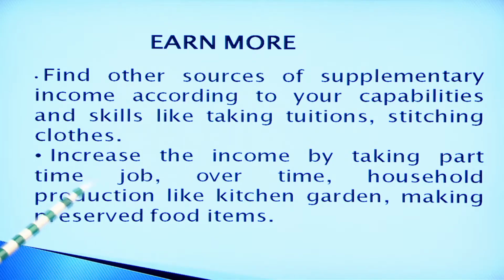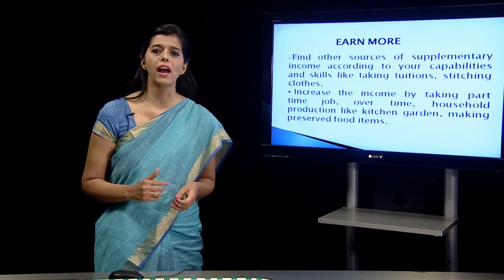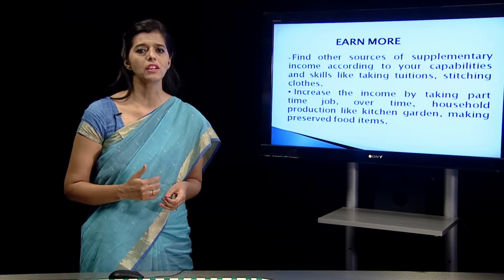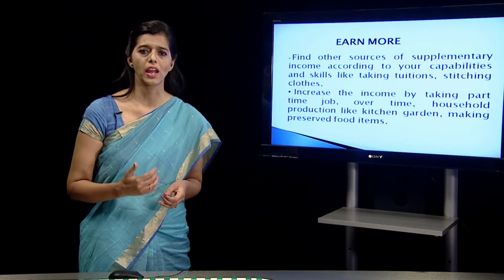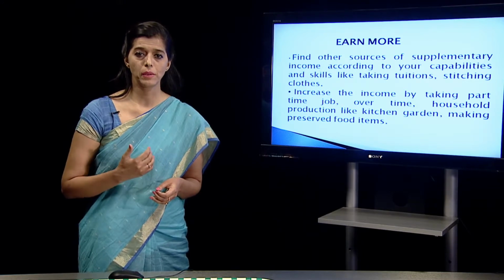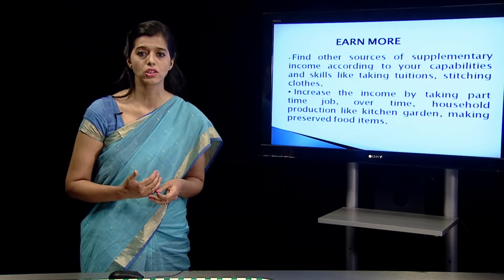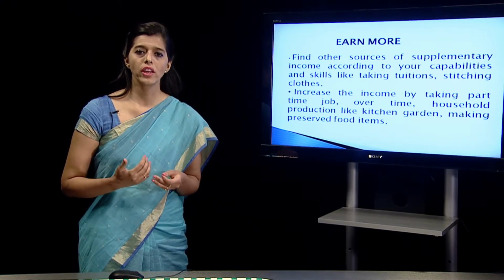Then increase the income by taking part in a part-time job, overtime, household production like kitchen garden, making preserved food items, etc. Now suppose in a family, a man is earning 10,000 rupees, but the income is not sufficient. So he might take up a part-time job, he might do overtime, but it might not be possible for him to stress himself so much, because his health is also important. In that case, other family members can start growing vegetables.